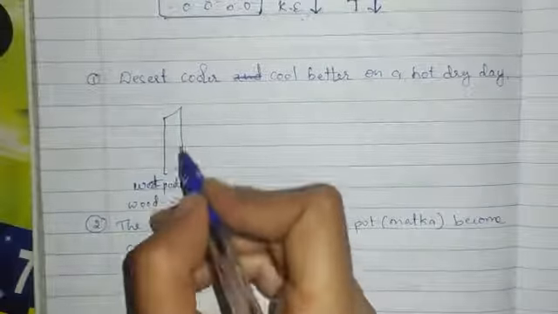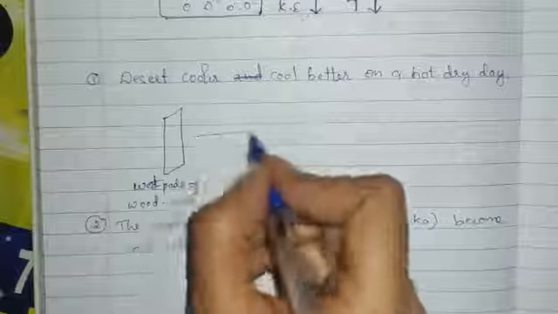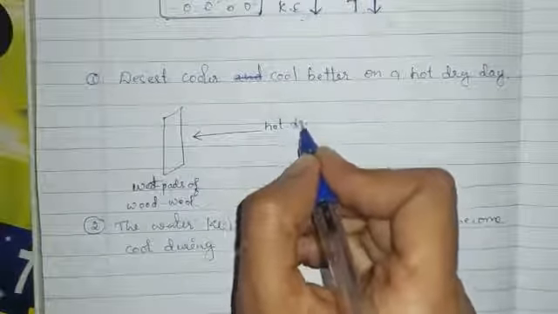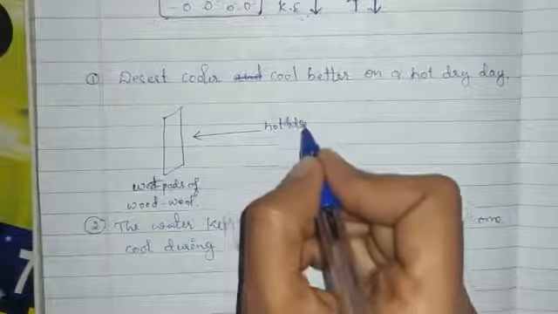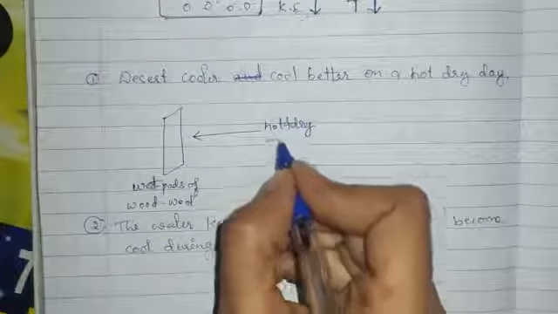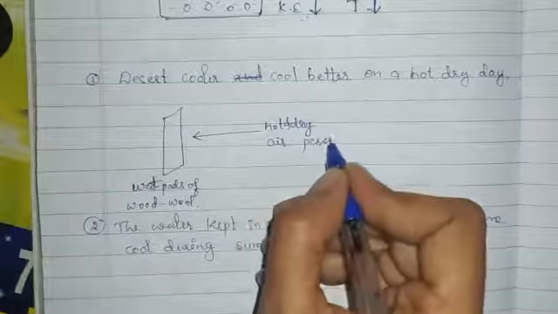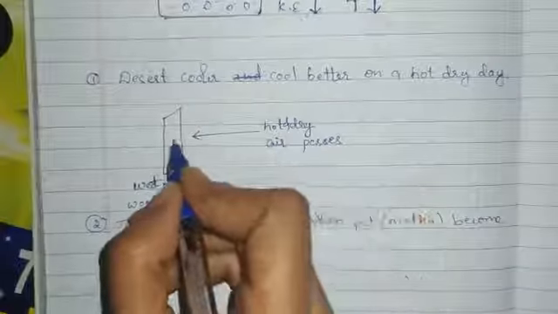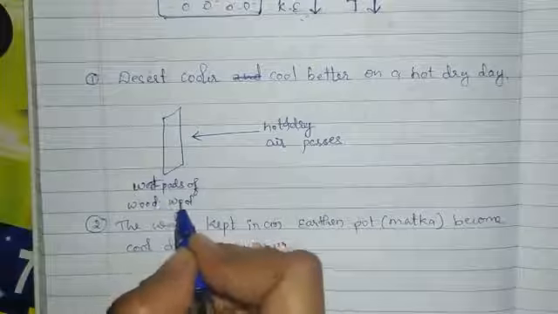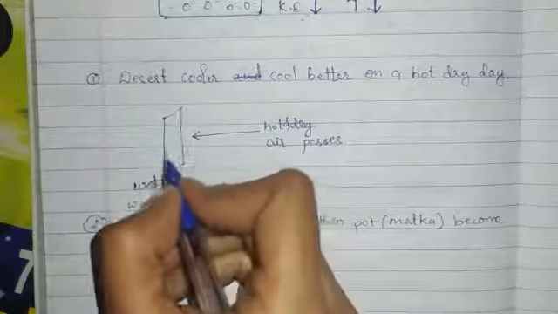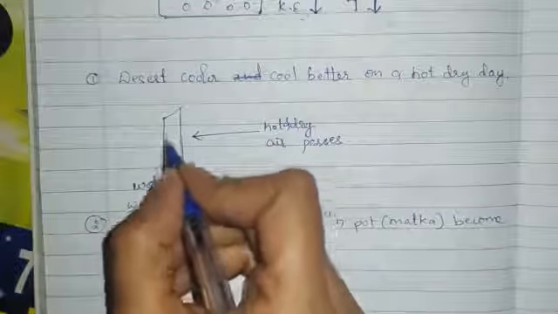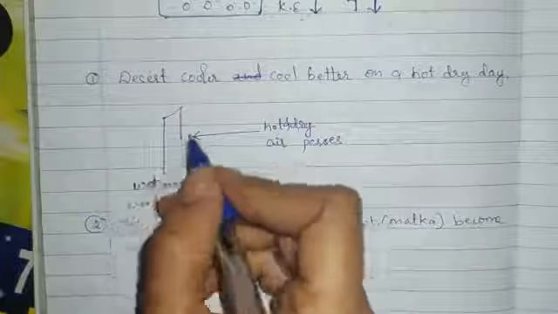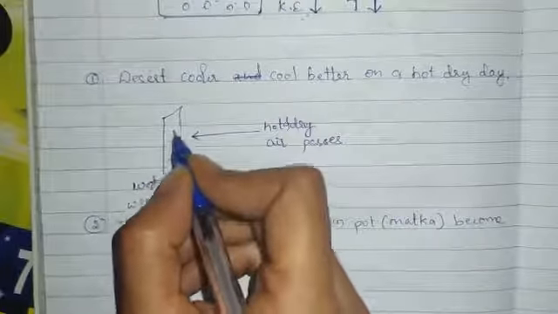When hot and dry air passes through these wet pads, which have absorbed water molecules, the water is present in the pad.